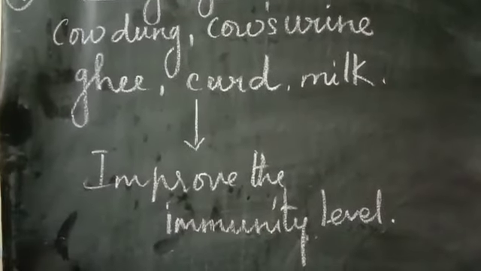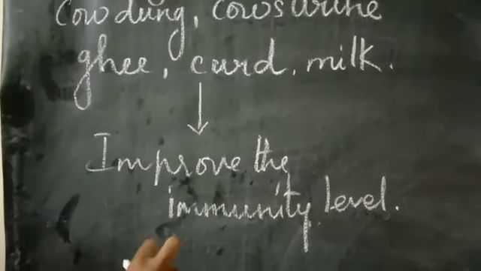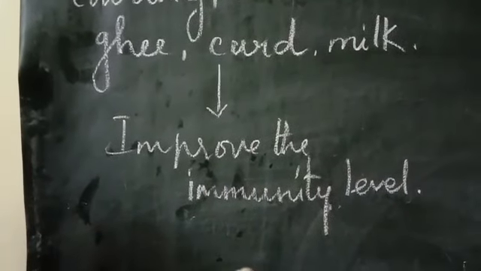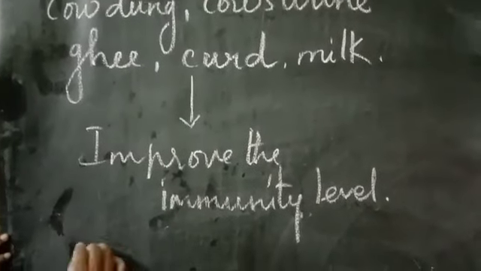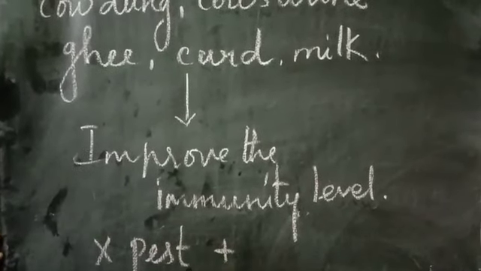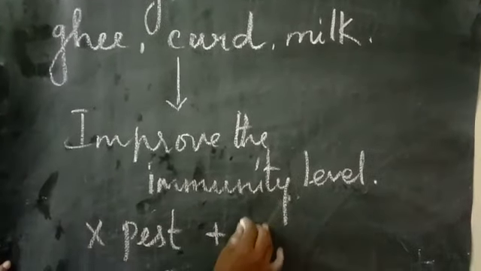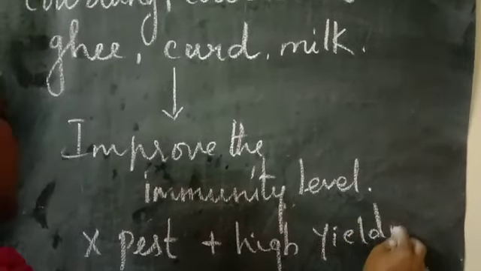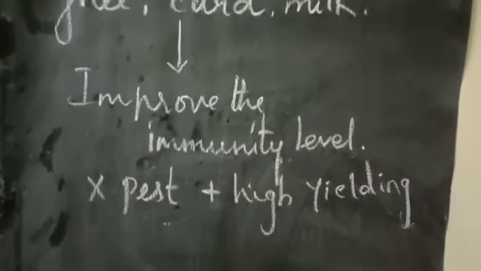And it is resistant to the pest; not only giving immunity, it will also help to maintain the resistance to the pest and to increase the overall yielding. So it stops the growth of pest, as well as helps in higher yielding of fruits or vegetables, the growth of plants we can say. Clear, children?